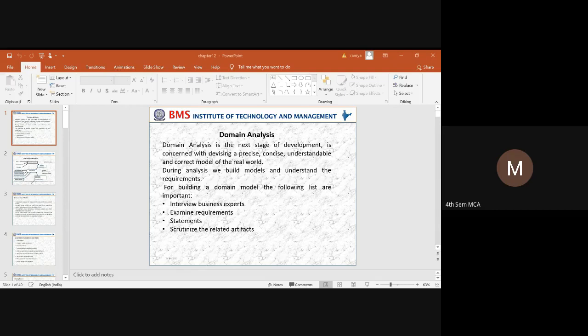You may require to analyze the system. So in a domain analysis, what are we concerned with? Whatever problem statement that you have stated, it should be precise. It should be concise, understandable, and a correct model of the real world. Say for example, you are giving your project title in a mini project, right? Whatever project title that you are providing, it should be precise.